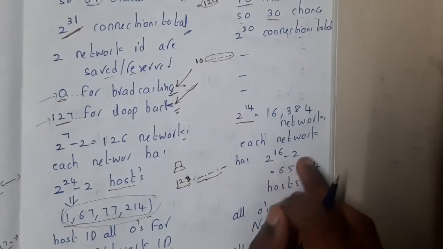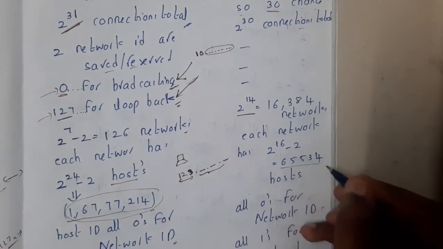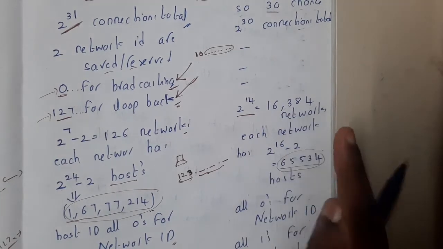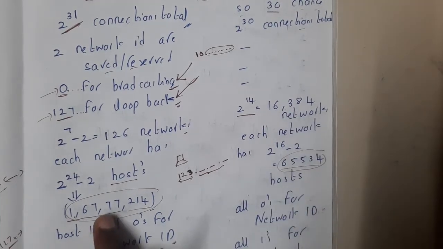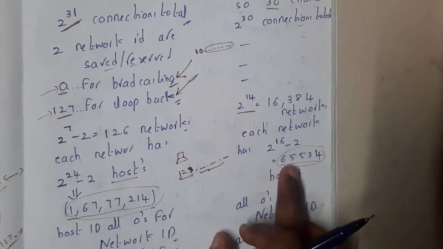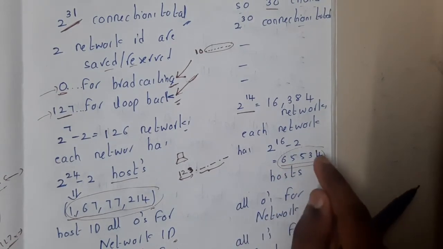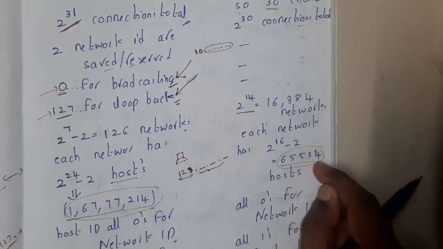So it is 2 power 16 minus 2, right? So that is 65534. So this many hosts can be in one network. Got it? So this is a reasonable number, right? If it is a really good company, at that time this many hosts could be there, right?